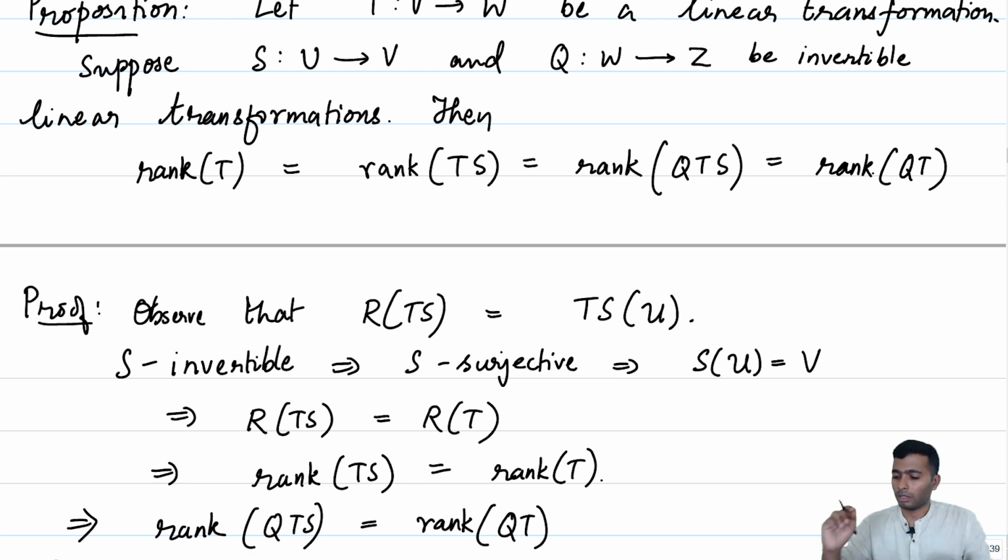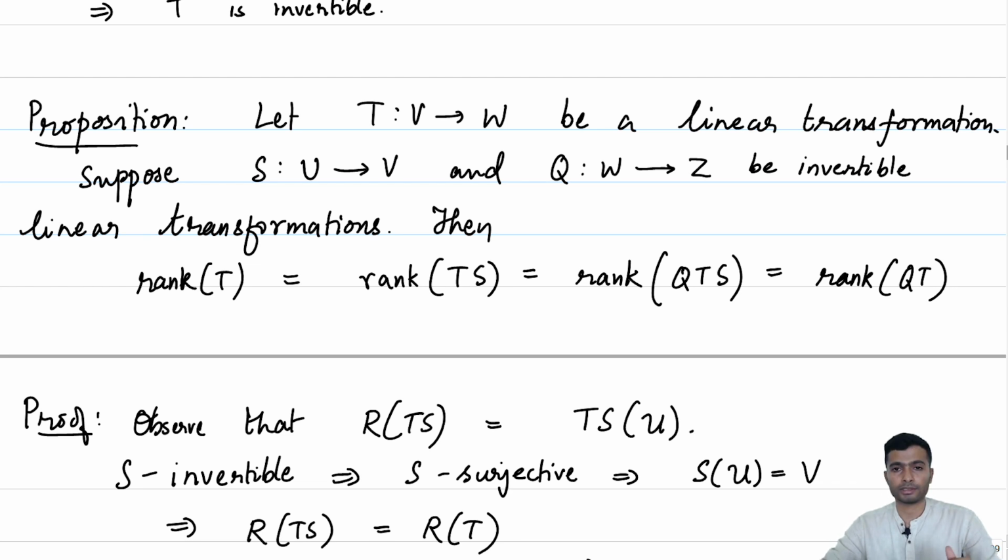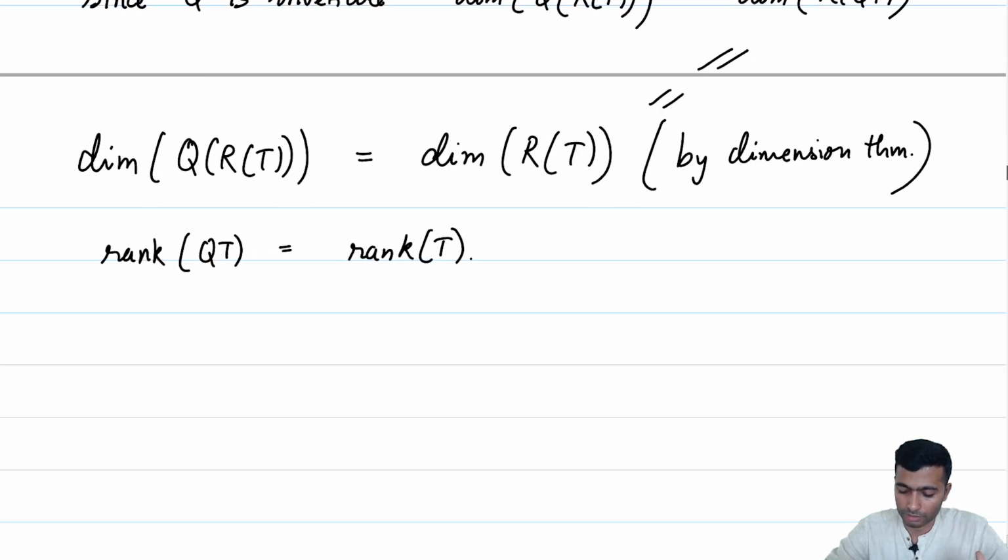Okay, so let us look at the proposition again. The statement is quite important. What the proposition tells us is that if you consider T to be a linear map from V to W, and suppose S is an invertible map from U to V, then if you compose it with the linear transformation T, the rank of the composition is the same as the rank of T. Same is the case with a linear transformation Q. So, the rank behaves well under composition by invertible maps.